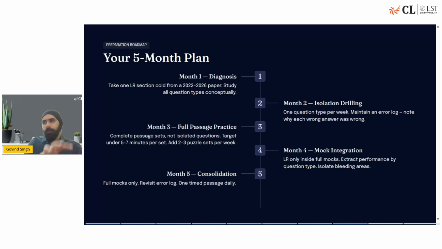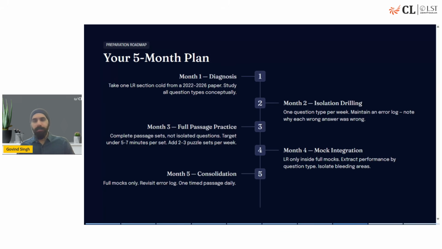Now, this was about various topics and how to approach them. Now, talking about the whole 5 month plan in general. Now that we have barely 5 months, less than 5 months left for the exam, of course, you would not be supposed to study all those 5 months. The last couple of months would be reserved for more practice, more mocks, and more analysis.